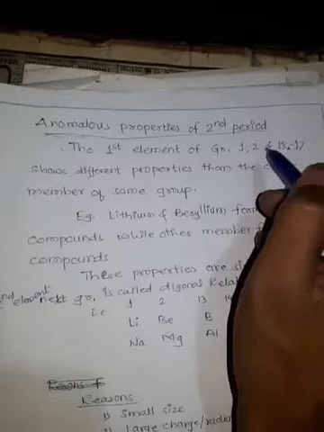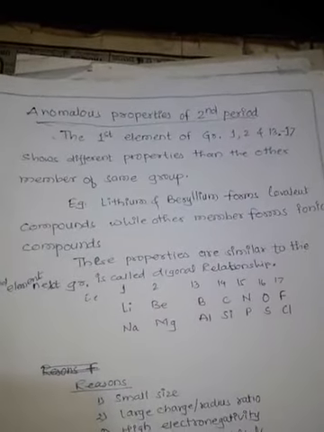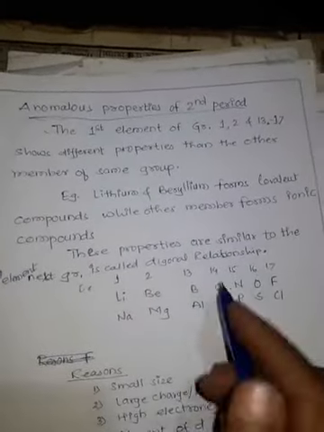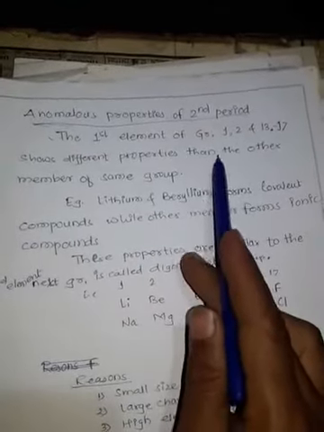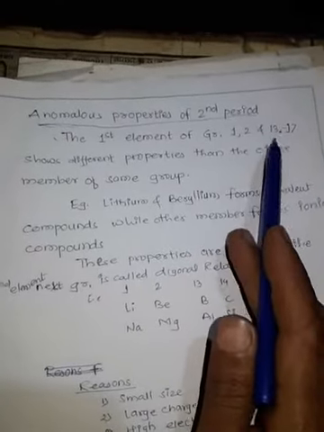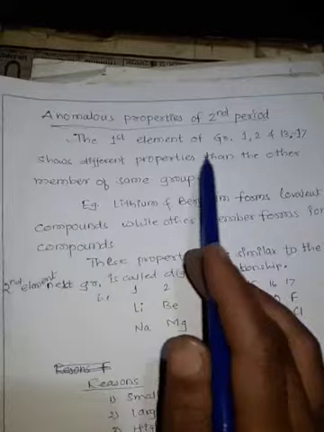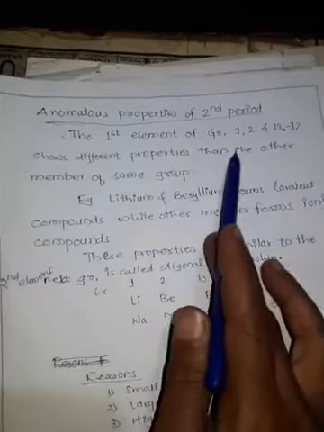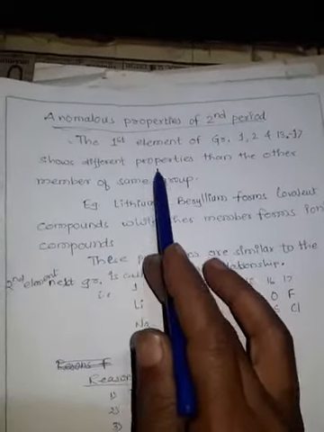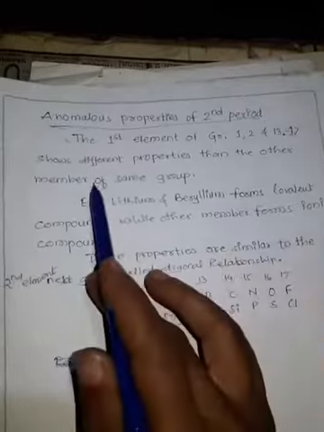The next point we are going to discuss in this topic is the anomalous properties of second period elements. Here also we are going to discuss the representative elements, that is group 1, 2 and 13 to 17. The first element of each group shows different properties than the other members of the same group.